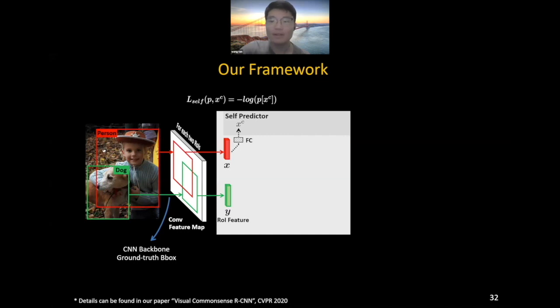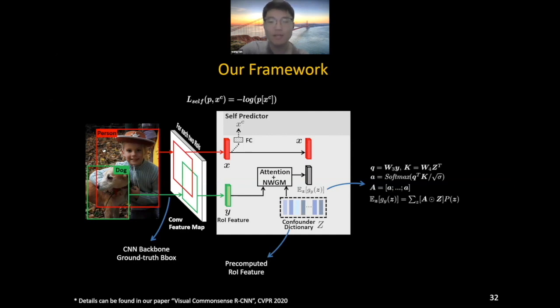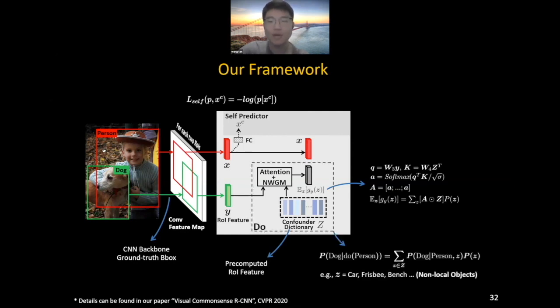The other is a context predictor with our do calculus. First, we maintain a pre-computed confounder dictionary Z, and each entry z_i is the average ROI feature of the ith category in the dataset. Then, with the help of the confounder dictionary, we can compute the expectation of Z using attention and NWGM approximation. This operation is a do expression in CV.